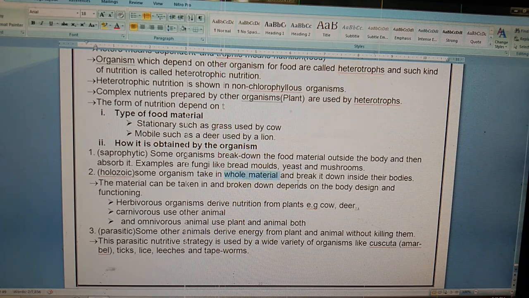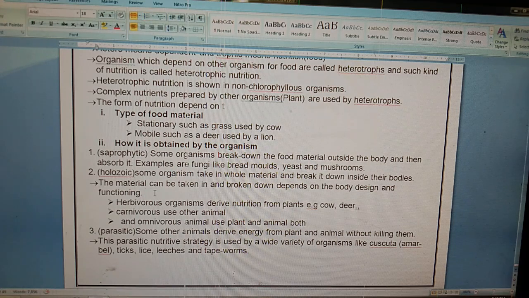For example, we eat part of the plant, like chiku, apple, banana. So that is called part of the plant. And we even eat the whole plant also, like all the bhajis, where we take the whole plant. So Holozoic organisms are those which take whole material and break it down inside the body. The material taken and broken down depends on the body design.